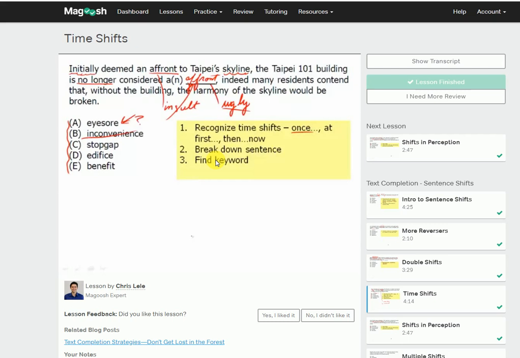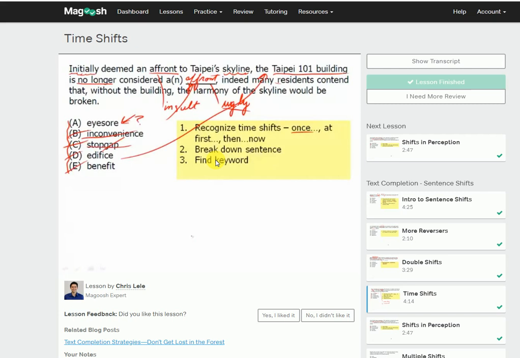Stopgap, maybe there was a gap in the skyline beforehand and you're thinking, oh, that could be something. But again, that word does not mean ugliness or something that's an affront or an insult to one's view. Rather, stopgap is a measure or a substitute. Then we have here, get rid of C, get rid of B. We have edifice, which is a trap answer in the sense that this Taipei 101 building is an edifice. We're again looking for a word in the blank that means something that's ugly, unsightly, and it's definitely not benefit.